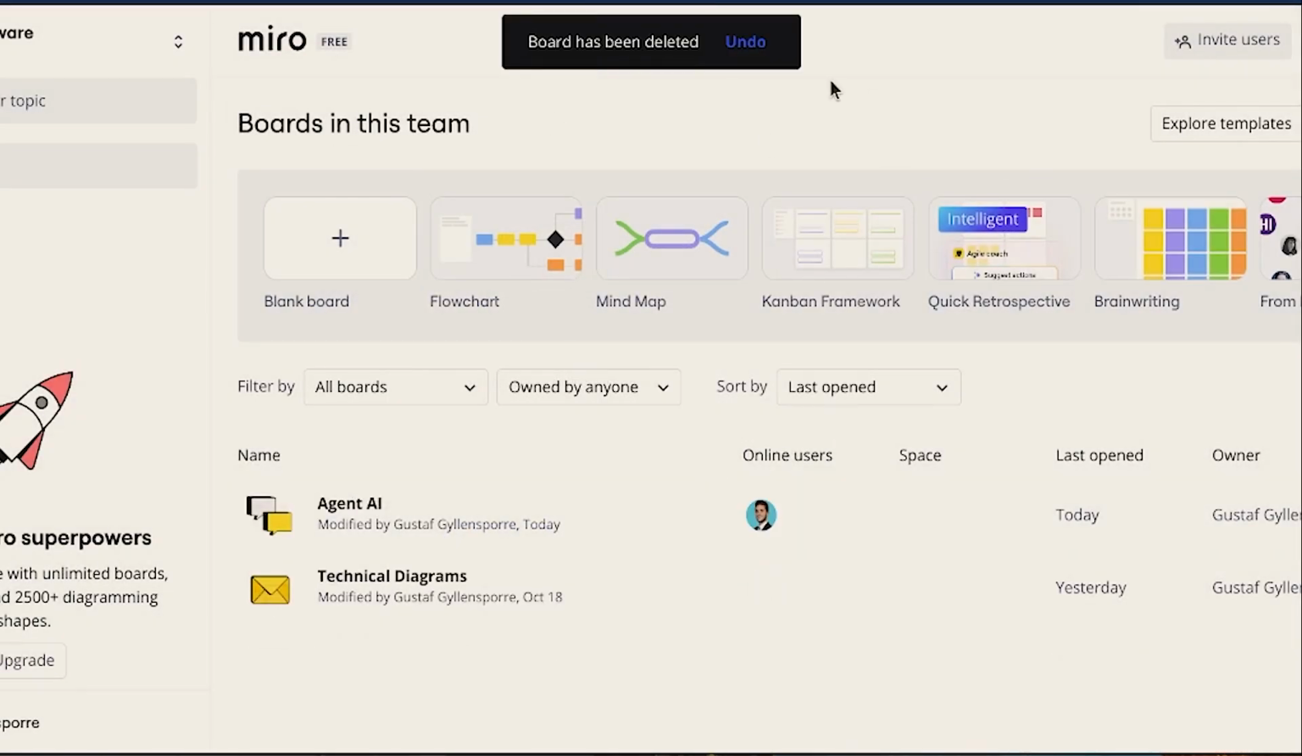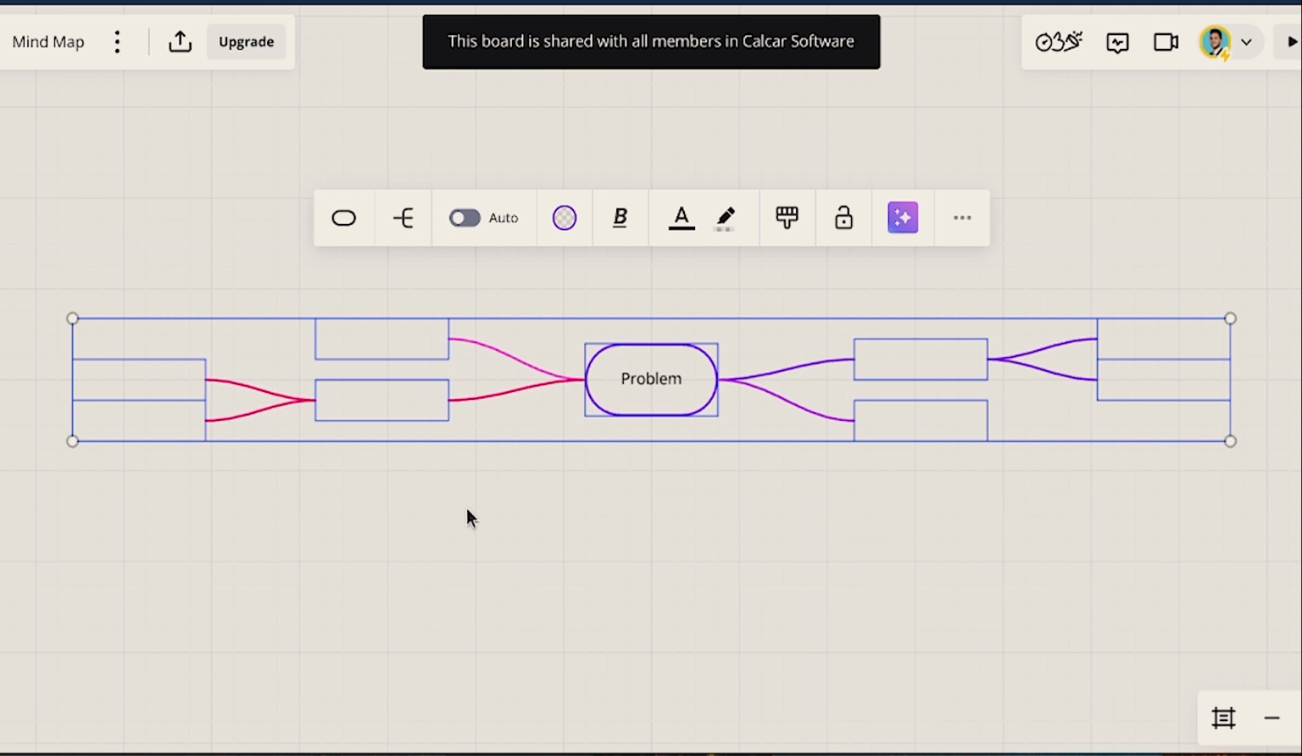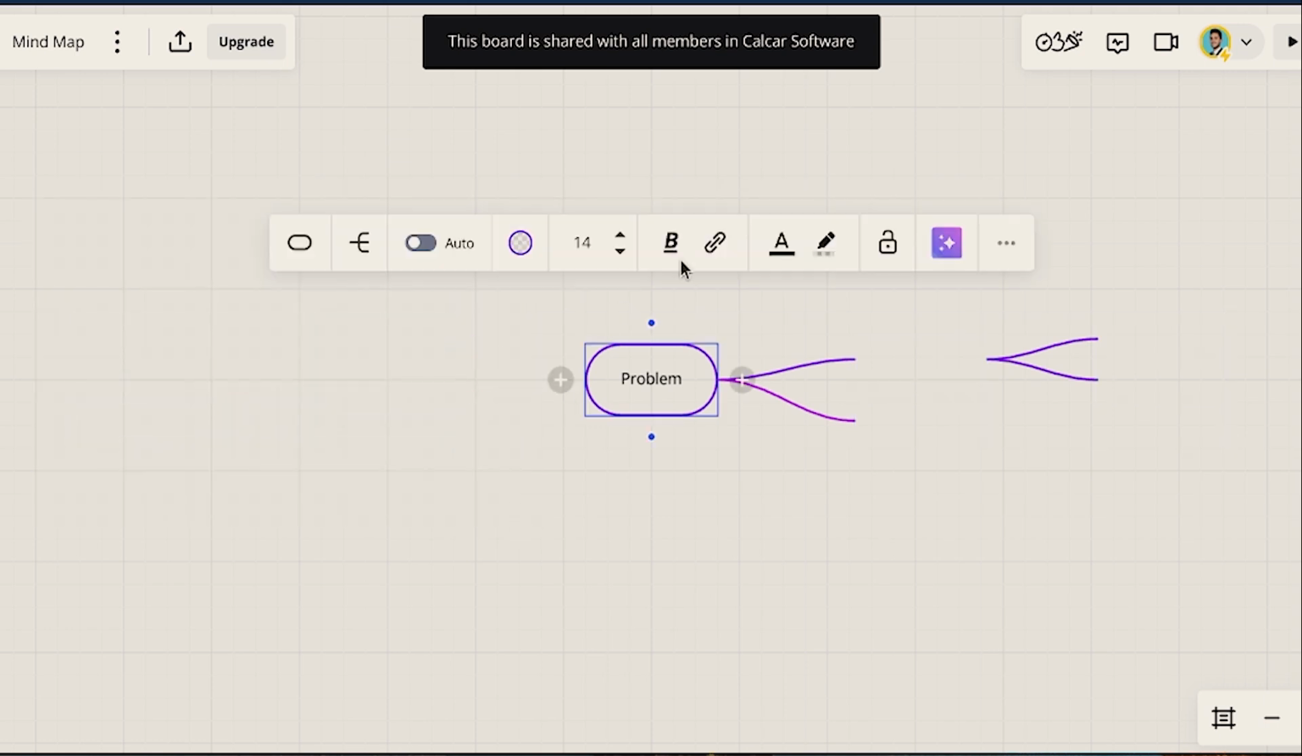Now, this is free software that you can use to design stuff, but they have a really great and easy to use mind map feature, which I always use. So I'm just going to delete this boilerplate stuff here.